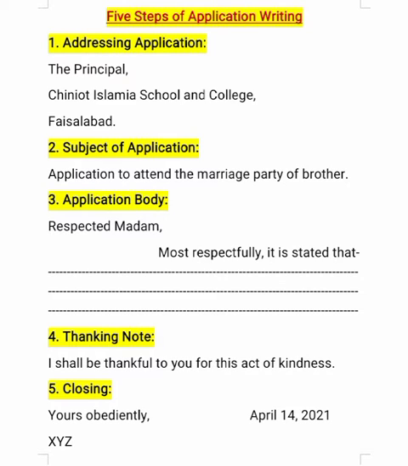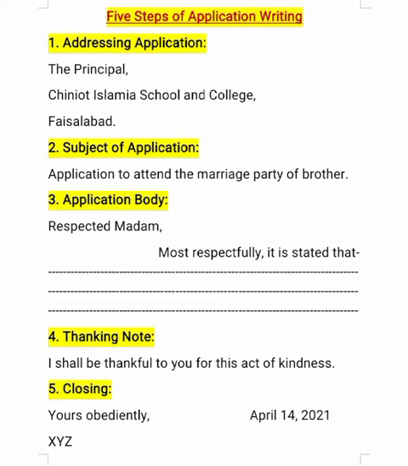Now let's come towards the steps of application writing. There are 5 steps of application writing. First one is addressing the application. In the address you write the address of the person to whom you are writing the application. Suppose the address of the application will be the principal. You are writing the application to the principal. The principal is the most authoritative person in the school, so you write the application to the principal, and then you will write the name of the school.